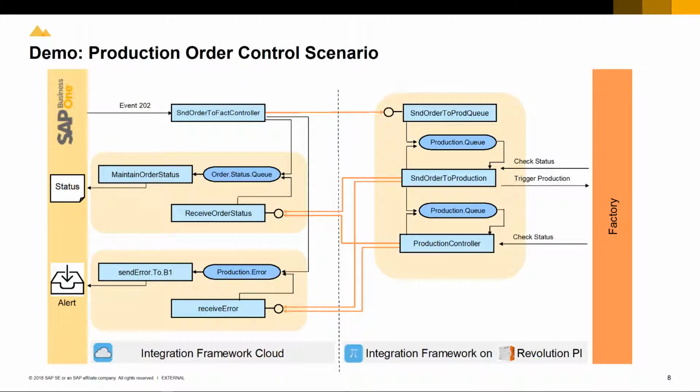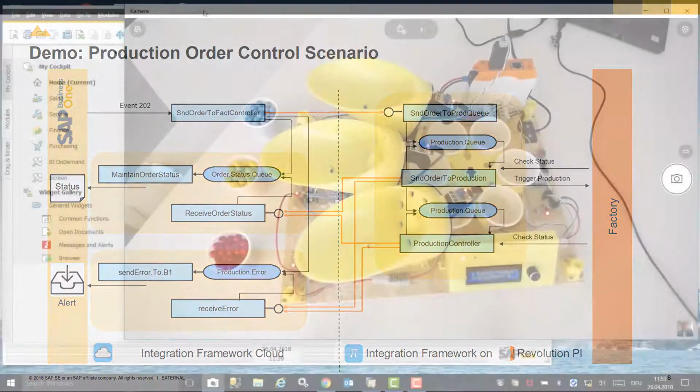The demonstration begins with the creation of a production order in SAP Business One, which is handed over to the factory controller, which sends the information over to the factory itself to begin production. The scenario advises the status of the production order cycle as well as any errors during production, for example, inventory shortages or production resources offline, based on the scenarios designed in the integration package.